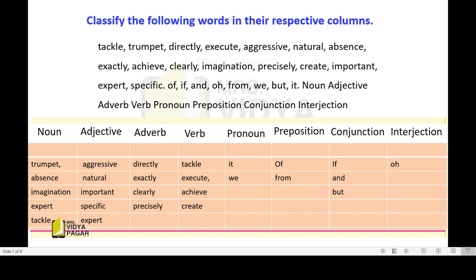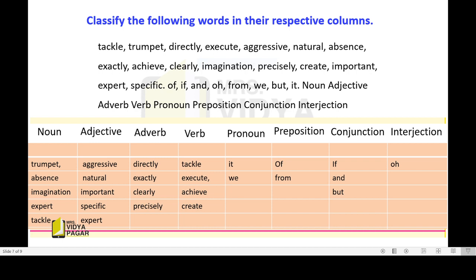Now students, the next activity: classify the following words in their respective columns. Here they have given us a list of so many words and we are going to classify them in the respective columns. See the columns: noun, adjective. Adjective means a word that tells us something more about the noun. Adverb, that tells us more about the verb. Okay, then verb.